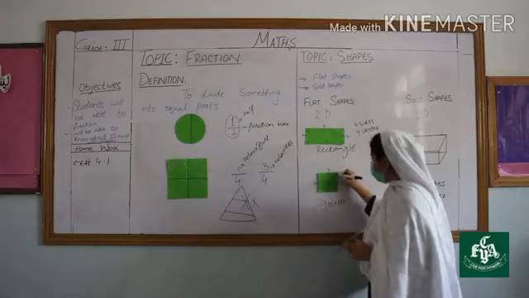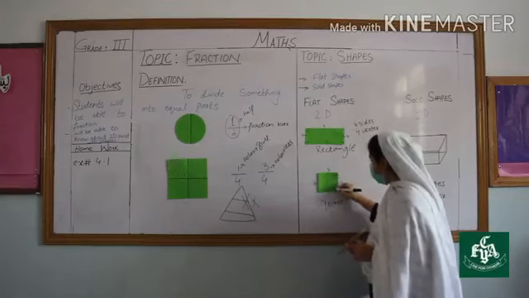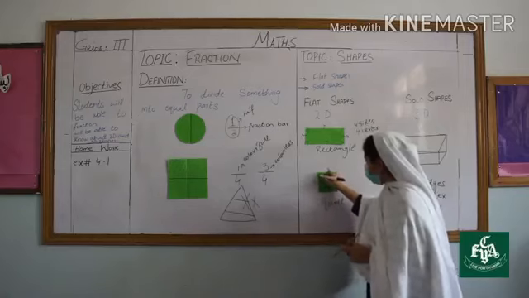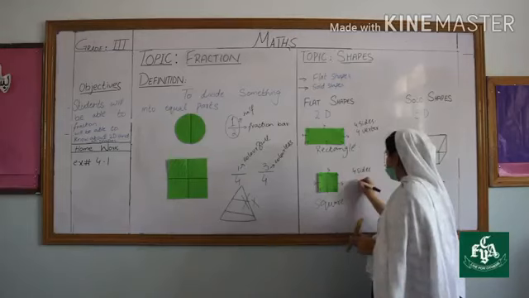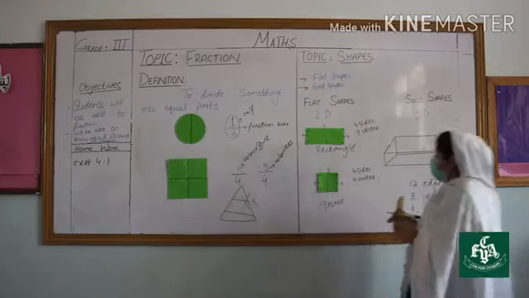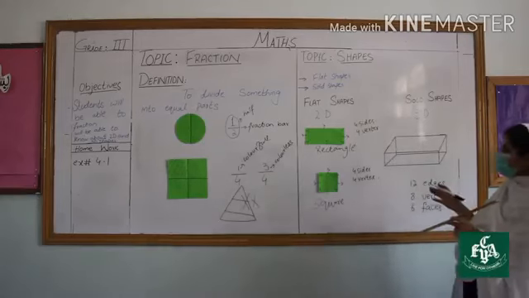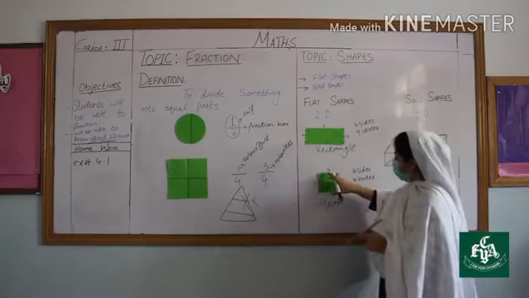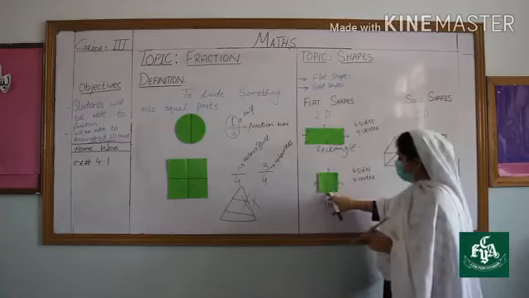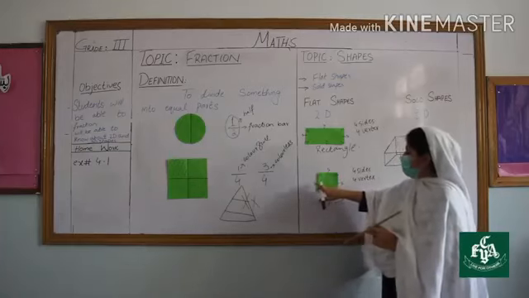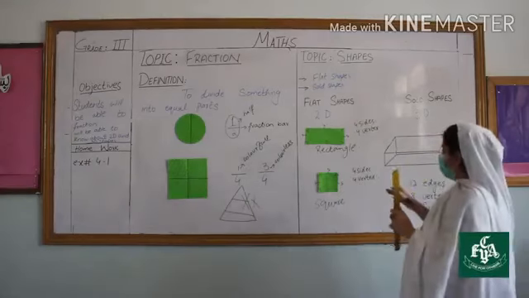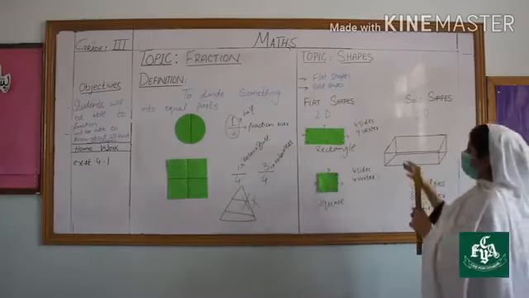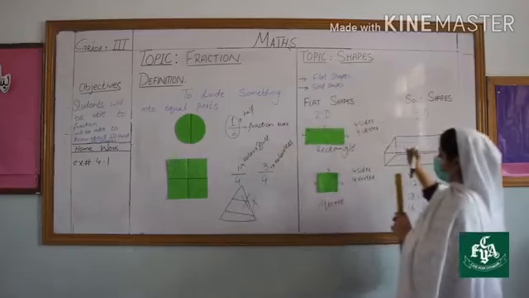And how many vertices? 4 vertices. Now in the square, all the sides are equal. This side is equal to this one, this side is equal to this one, and this side is equal to this one. It means all the sides are equal. This is all about flat shapes, the two-dimensional shapes.